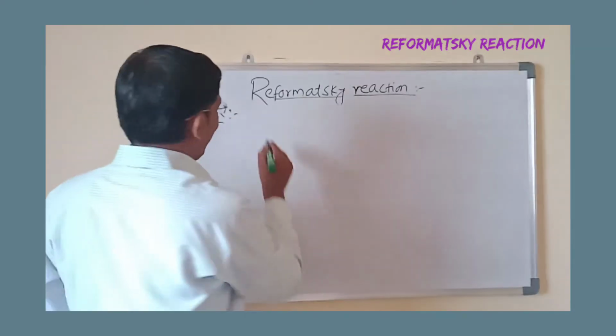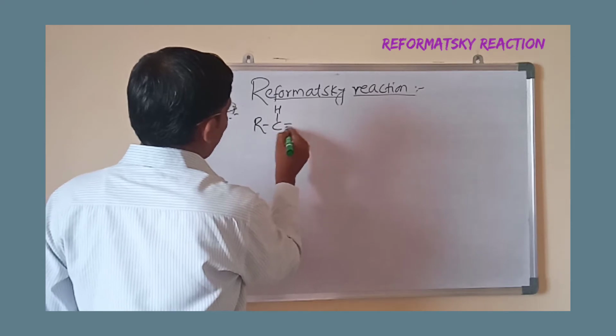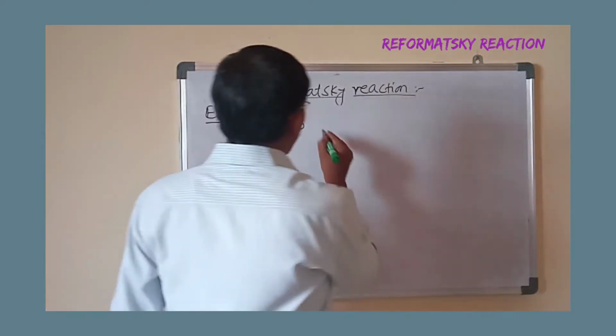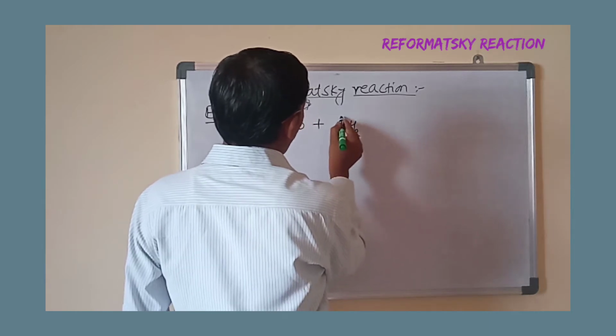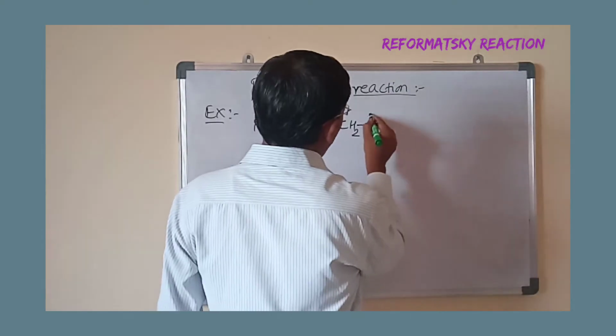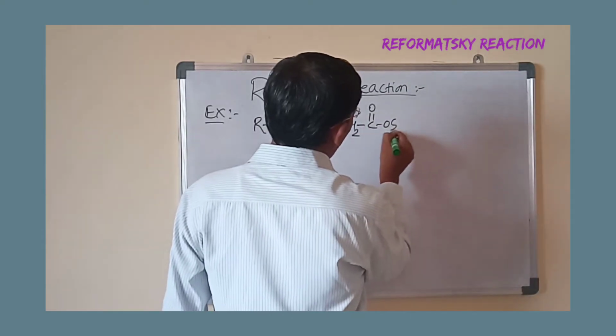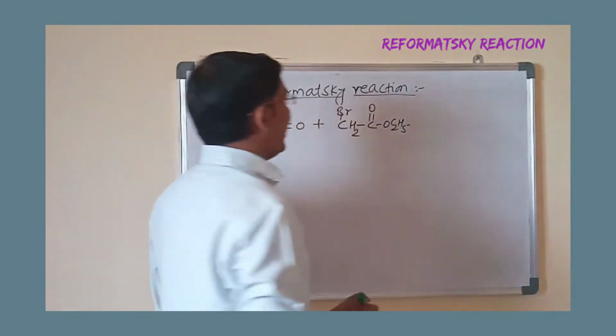Any aldehyde or ketone, generally RCHO is an aldehyde, which is treated with alpha haloester, that is CH2 with halogen as Br, C double bond O, OC2H5, that is alpha bromoethyl acetate.